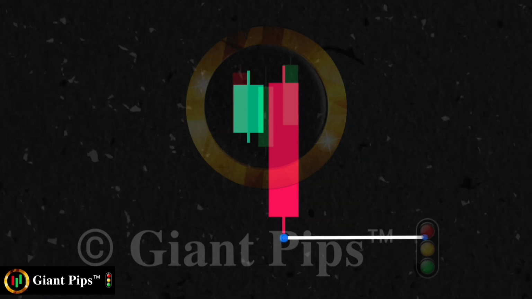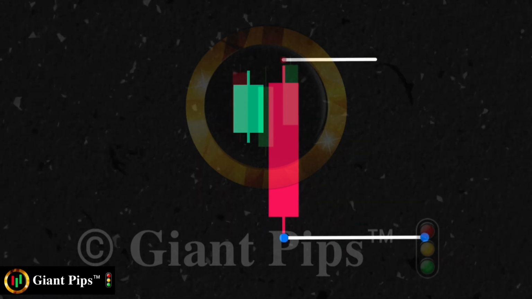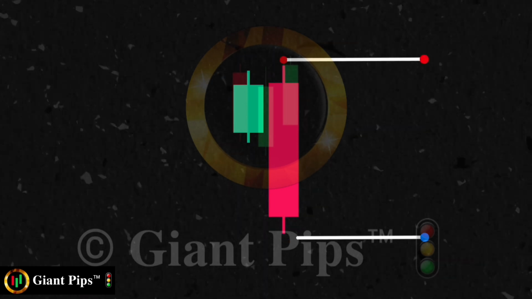So we can place a sell trade below the low of this candle, and we can set our stop loss above the high.